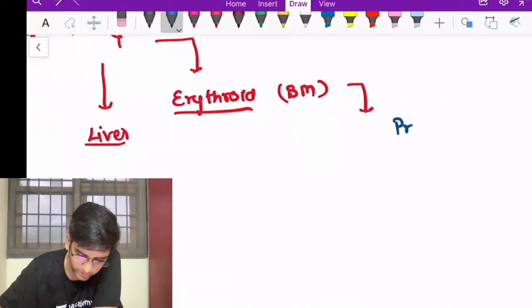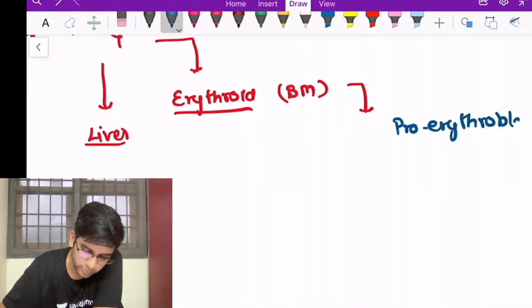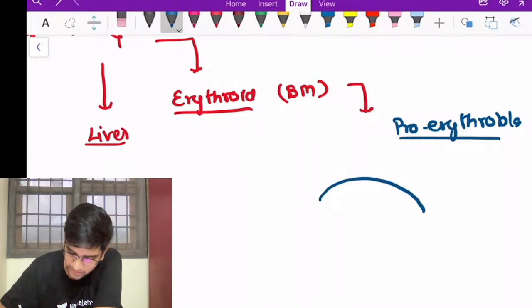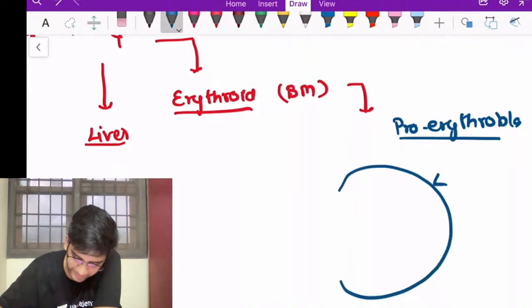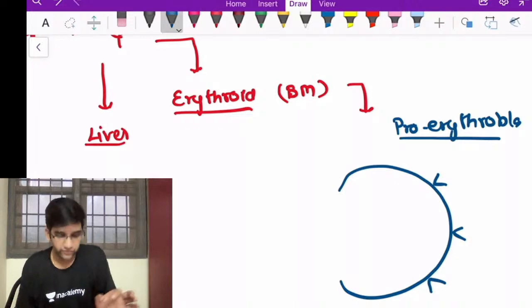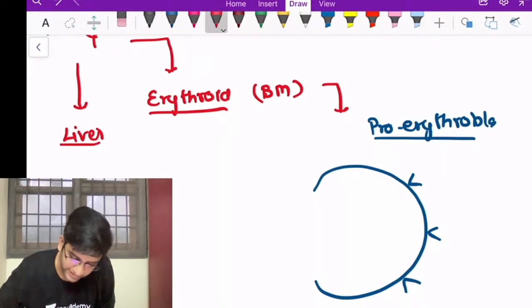Let's say in my pro-erythroblast stage itself. I'm just drawing an erythroblast in a very big way so that we can understand exactly what's going to happen here. So I'll have transferrin receptors on the surface. These are the receptors of transferrin, where the transferrin along with the iron will come and bind.